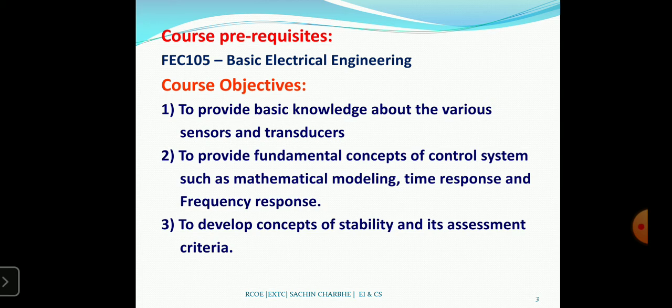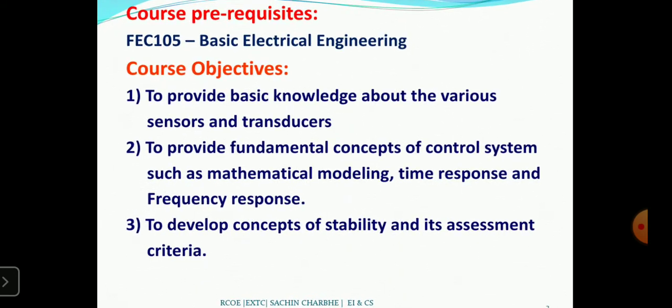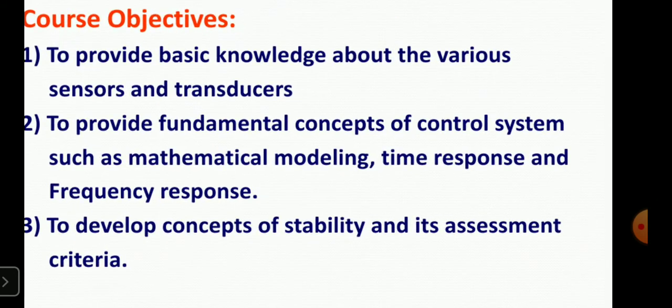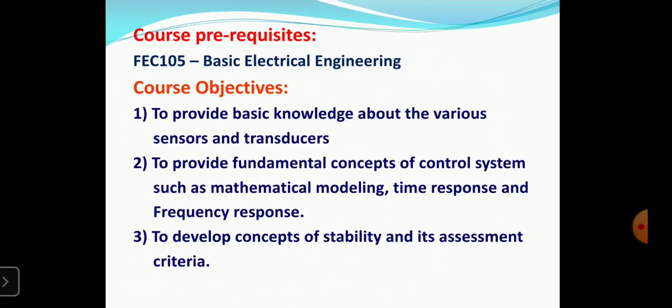And if you have to calculate the stability on paper, for that we have to calculate the transfer function and characteristic equation, then we have to apply the Hurwitz criteria, Routh criteria, or some root locus analysis. Even with some frequency response analysis, we can understand the stability of the system. So these are the course objectives after completing this course.